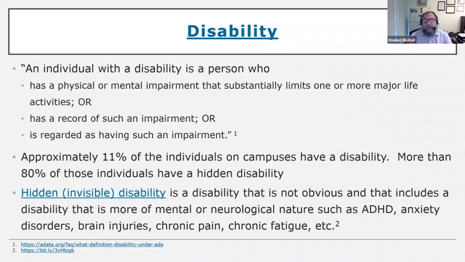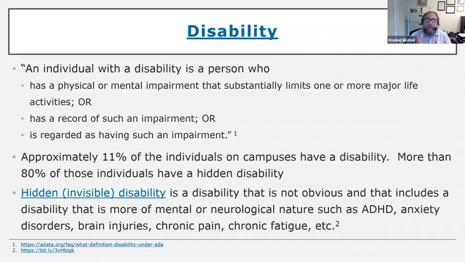Keep in mind always that on a campus, about 11% of the students have a disability. In other words, if you have a class with 100 students, approximately 11 of them have a disability. Now, most of these students, about 80% or more, have a hidden disability.